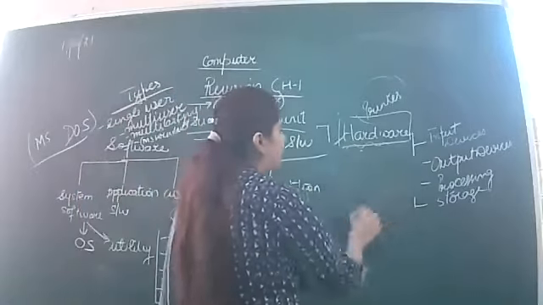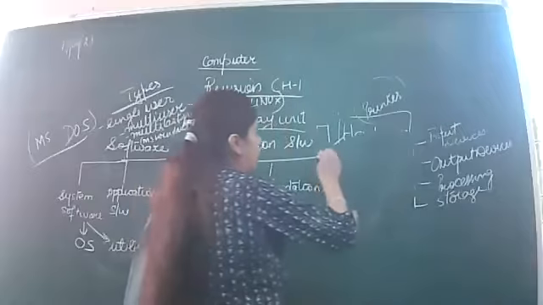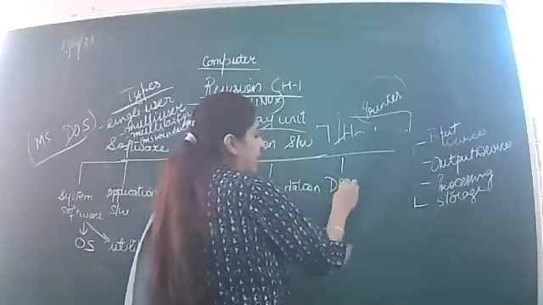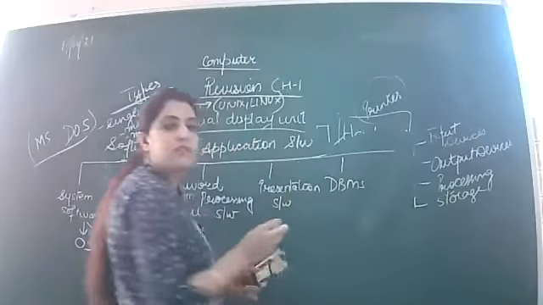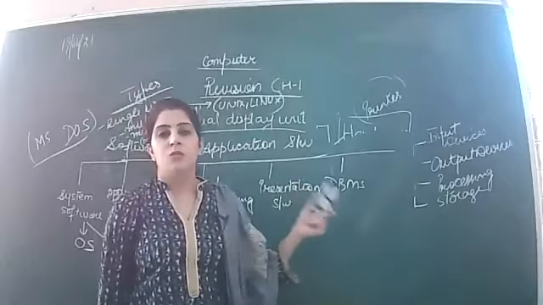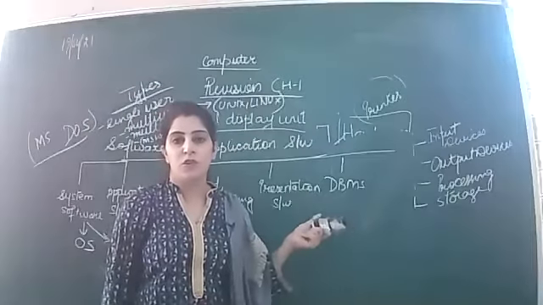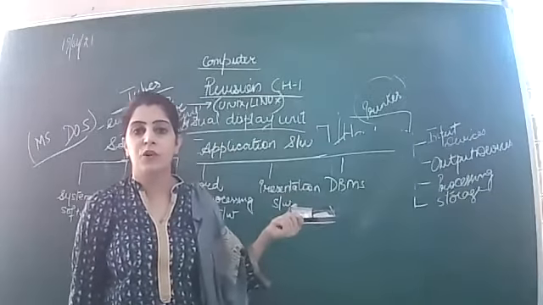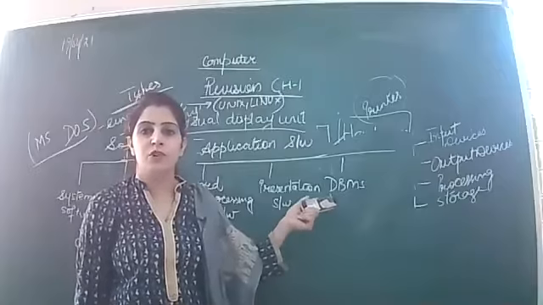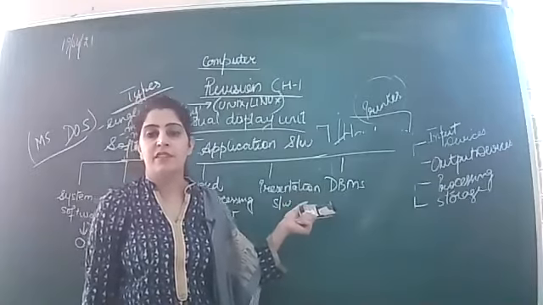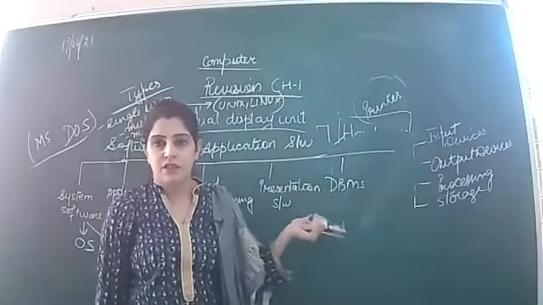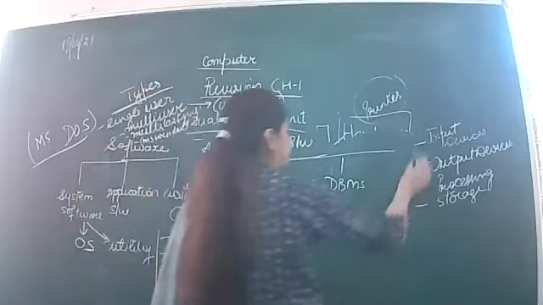Third type of application software, that is DBMS, database management system, which is concerned with the storing of data. When you want to store large amount of data, huge amount of data is to be stored, then we refer to it as DBMS, that is database management system softwares.